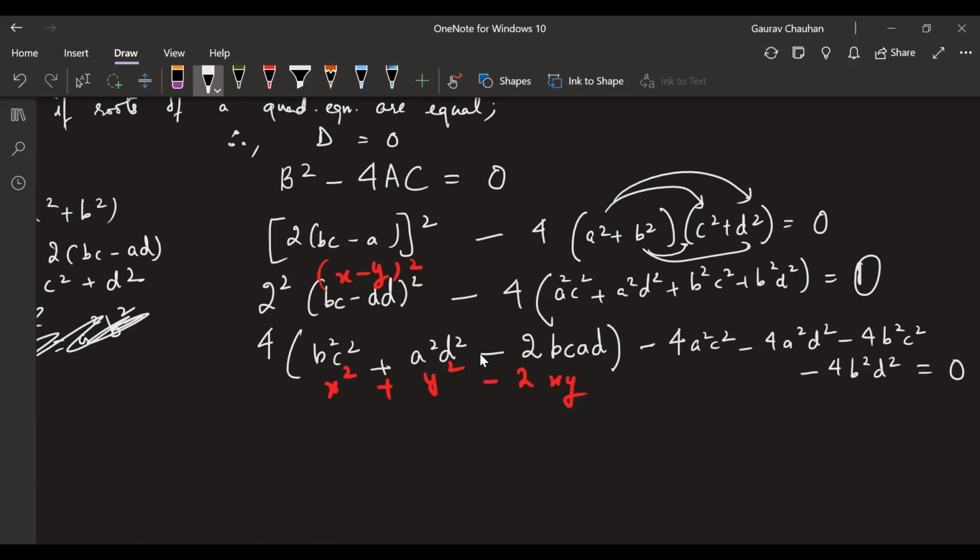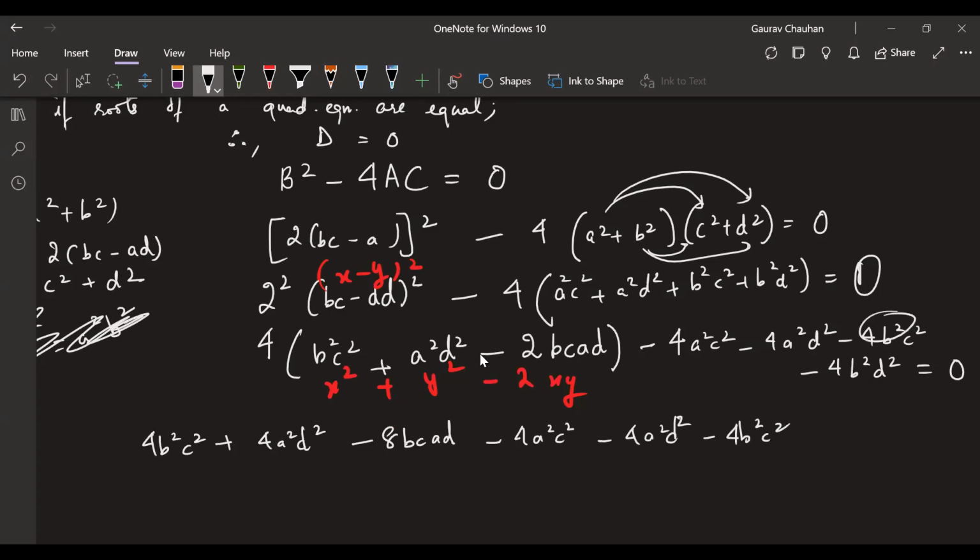All right. Now I have to open this up and see what gets cancelled off and all of that. So I have 4b square c square plus 4a square d square minus, what happens? 4 into 2, 8bcad, minus 4a square c square minus 4a square d square. I'm just writing these as it is, okay? Minus 4b square c square. I'm writing this now, and then I'm writing this minus 4b square d square is equal to 0. Good so far?